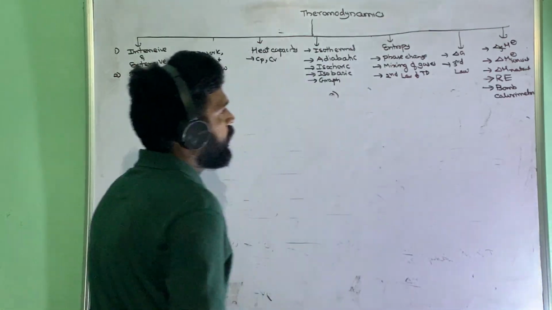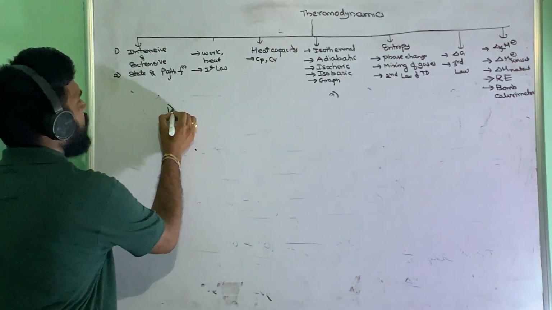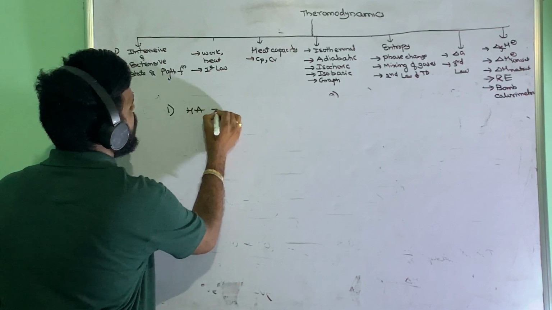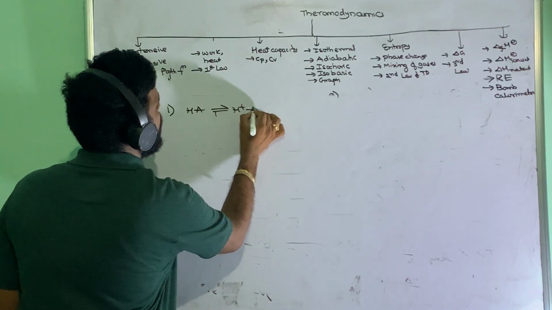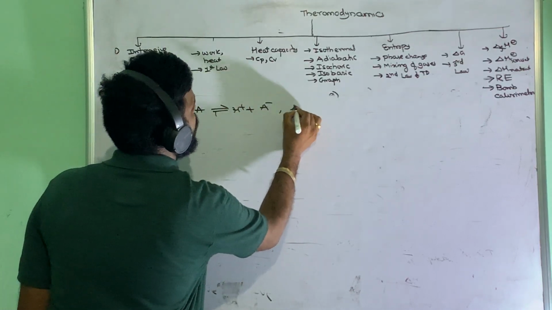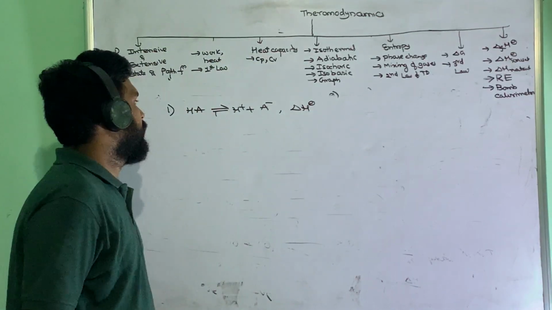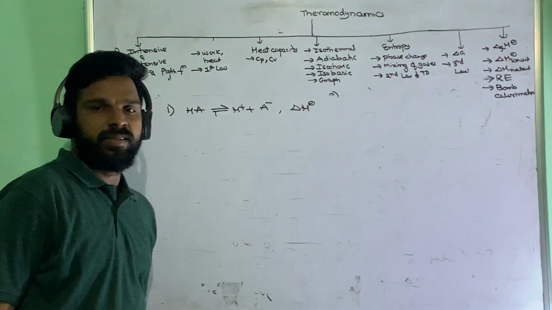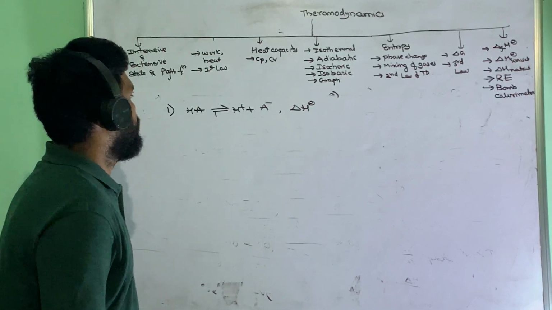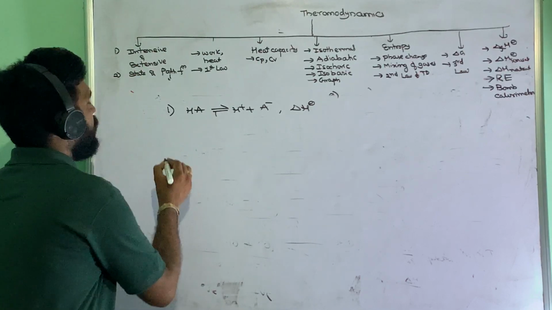Next, ionization enthalpy. Suppose I am taking some weak acid, HA. It dissociates and gives H plus ions and A minus ions. So what is the enthalpy involved here? That is called the ionization enthalpy. To dissociate into its ions, the enthalpy change is called the ionization enthalpy.